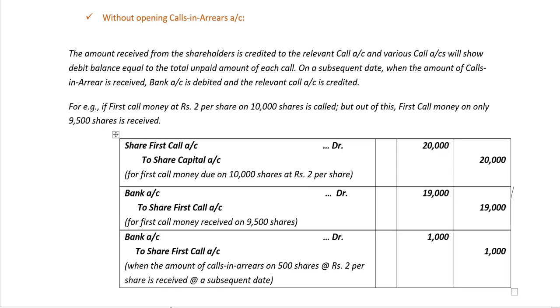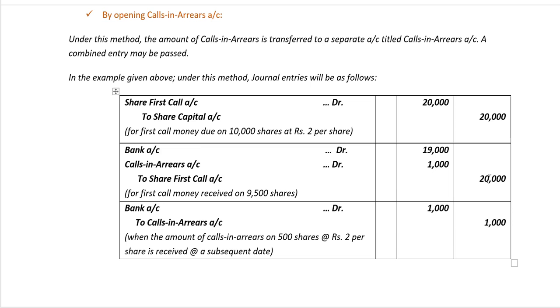On receipt of the calls in arrears of rupees 1,000, the share first call account will close, indicating that there are no calls in arrears in respect of the share first call. We've discussed the first method without opening calls in arrears account. So let's go to the second method, by opening calls in arrears account.